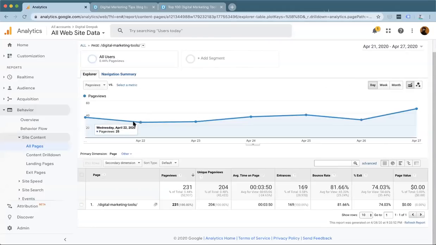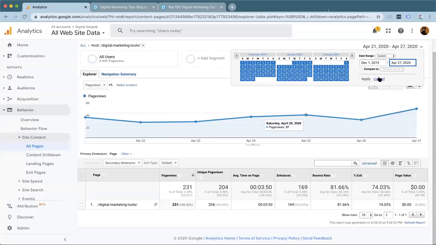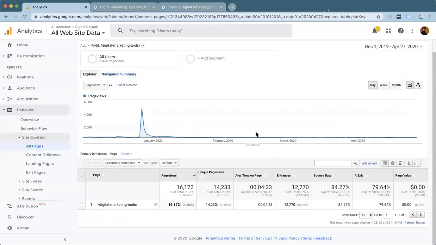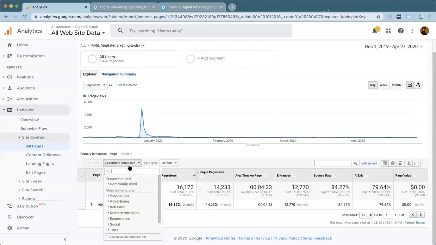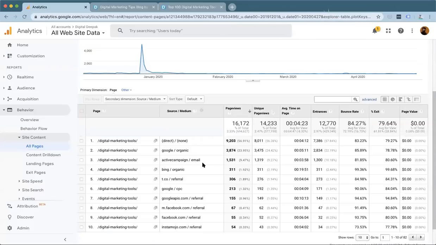Let's see the amount of search traffic I am getting every day to this blog. You can see there is a consistent amount of traffic coming in every day. Let's select from December, probably when I published the article. You can see the amount of traffic that is coming. In total 16,000 people have visited this particular blog. If I want to know how many people have come from the search engines, I will click on source/medium, and here you will be able to figure out how many people came from Google Organic. You can see 3,800 people came from Google Organic.